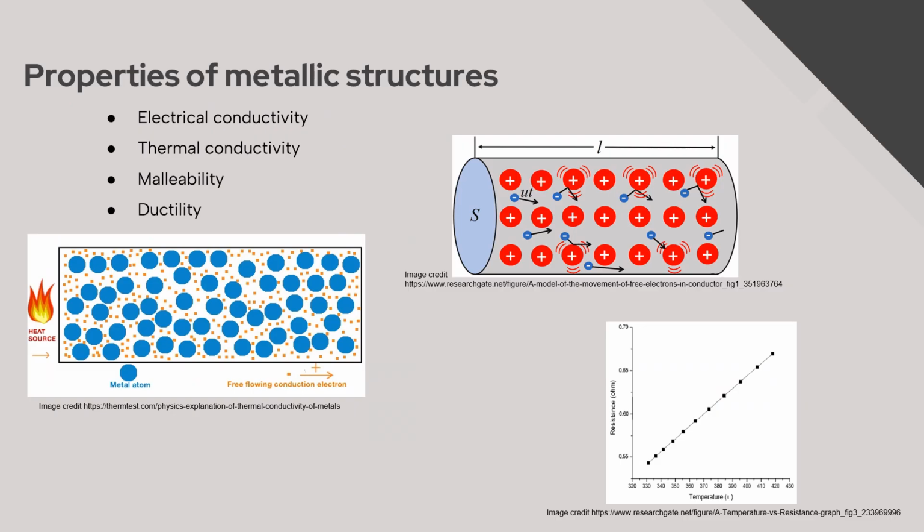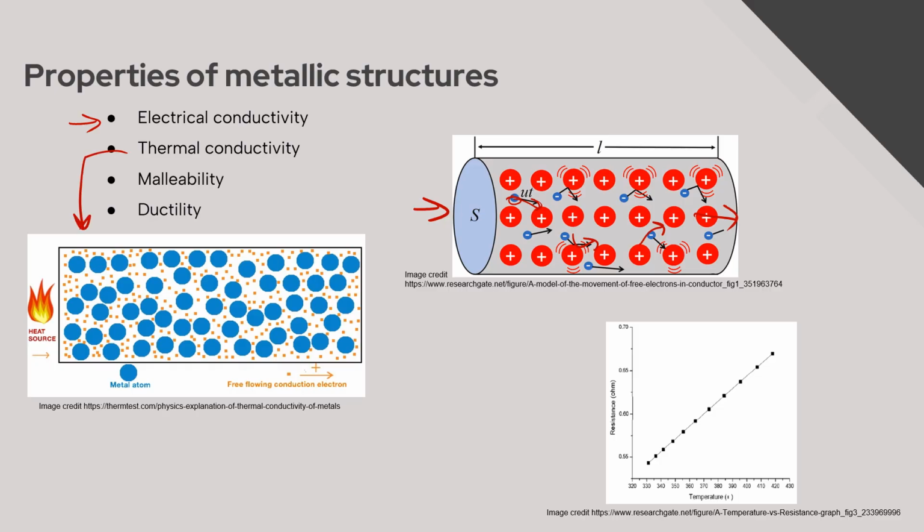That sea of delocalized or free electrons in metallic structures leads to a lot of super cool properties. One of those properties is electrical conductivity. The conductivity of electricity depends on the ability for charged particles, ions, or electrons to move. If we've got a bunch of free electrons, it's pretty easy to give them a push and get them to move. And that's what we can see in this diagram here. Those electrons, given a little bit of a push from whatever electrical charge we have, are going to flow. That flow of electrons is electrical conductivity.